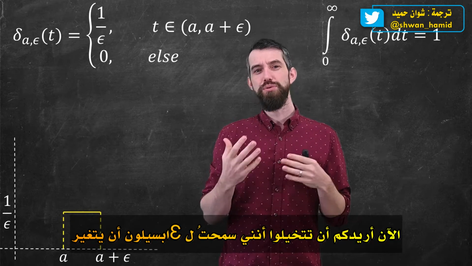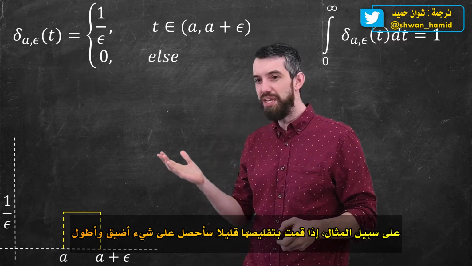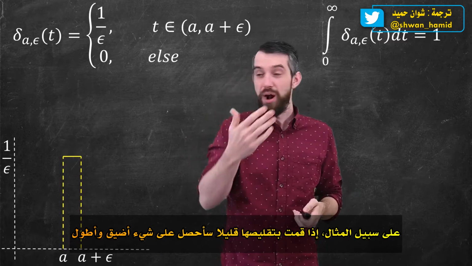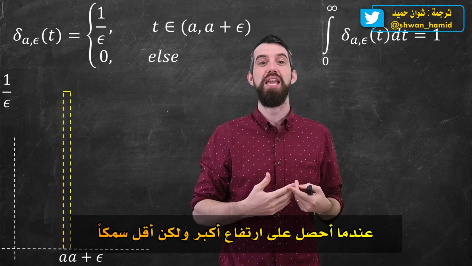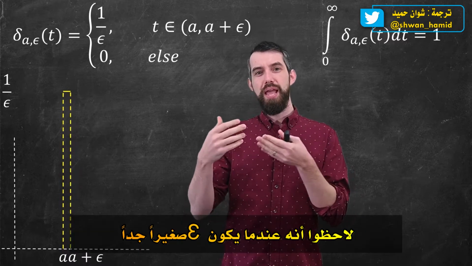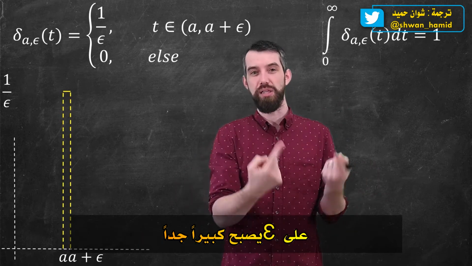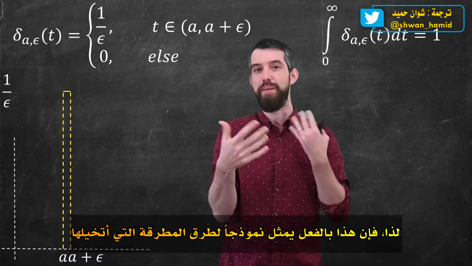Now, I want you to imagine that I let that epsilon change. So, for example, if I shrink it down a little bit, I get something that is narrower and taller, or I could go even more extreme and put the epsilon at an even smaller value, and I get a larger but thinner spike. Note that when epsilon is very small, 1 over epsilon becomes very, very large. So this is indeed modeling the kind of hammer strikes that I'm imagining.